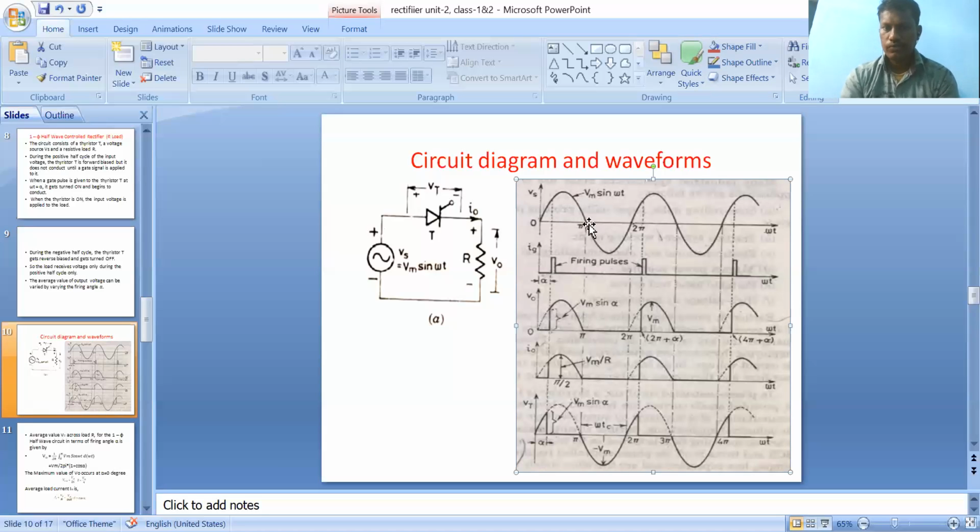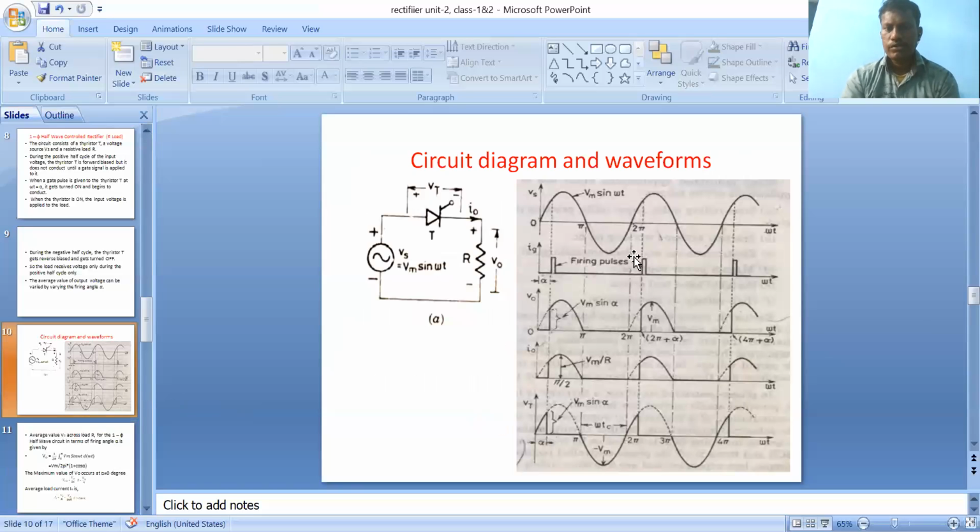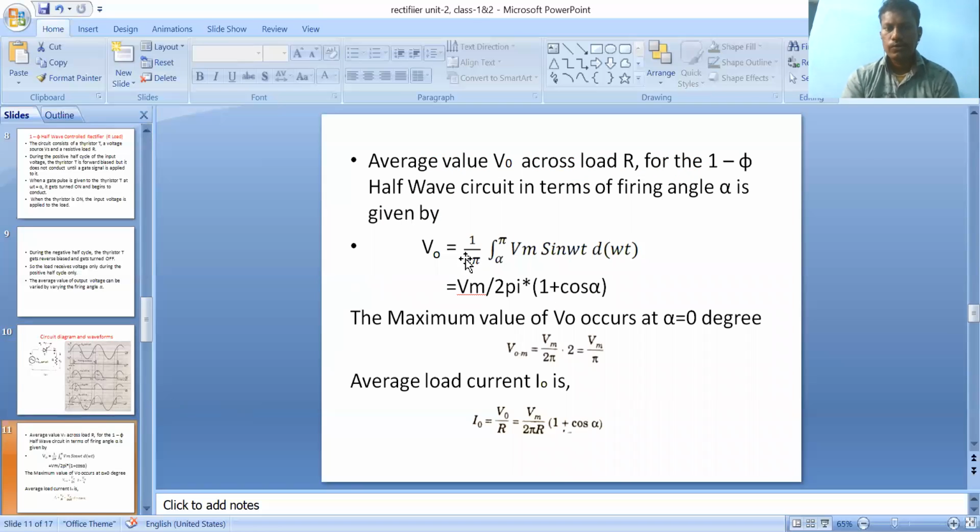Suppose in the completion of one cycle, we are getting two pulses at the output, it would be a two pulse rectifier, but here only one pulse. So the formula for V naught is 1 by, where 1 indicates the number of pulses, n by T, where T indicates the time period. The time period for one cycle is 2 pi. Clear? So 1 indicates the number of pulses in output, 1 by 2 pi integral of alpha to pi.